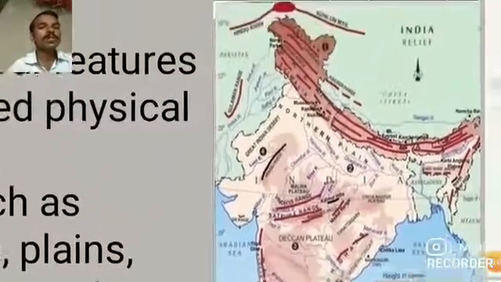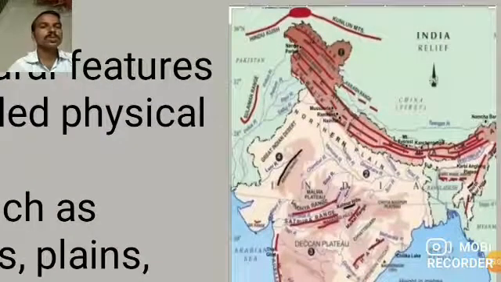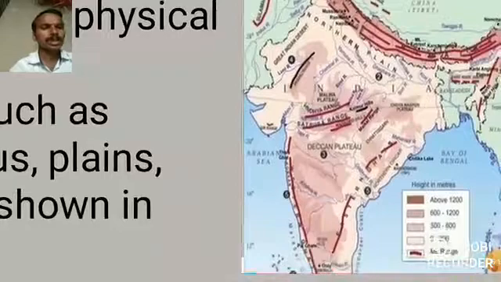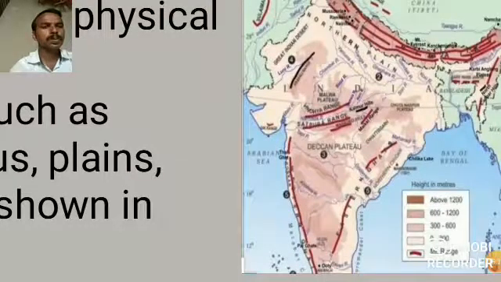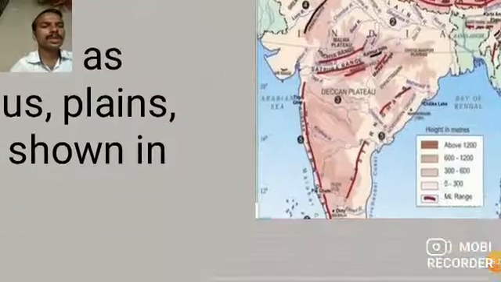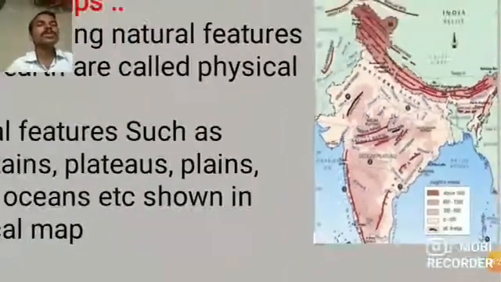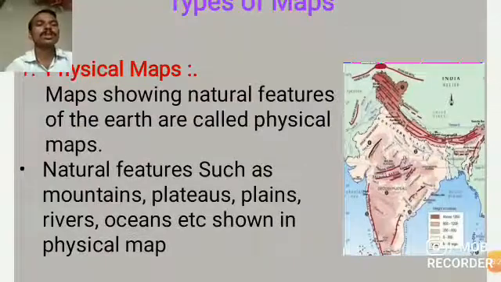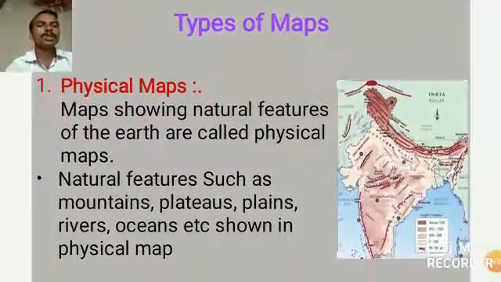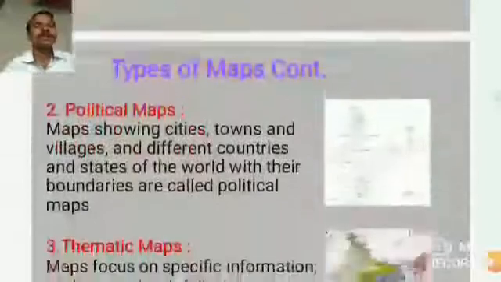If you see here, all the ranges are given: Hindu Kush, Kunduz Mountains, Himalaya with three different ranges, Sahyadri, then Satpura range, and Nilgiri range. So in this way, whatever the physical features we want to show, we show through physical maps.